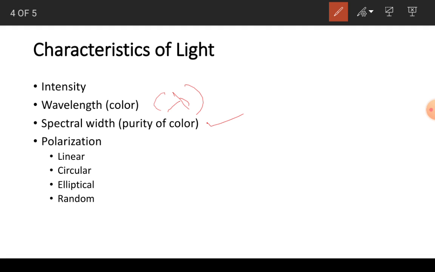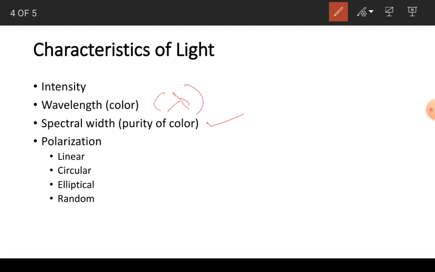If I have a very wide spectral range, let us say the visible range goes from blue to red, I will get light which will look like white light.